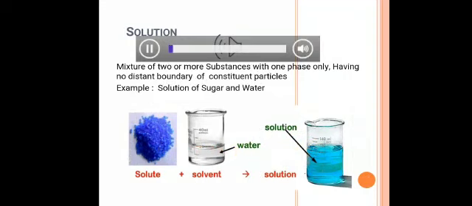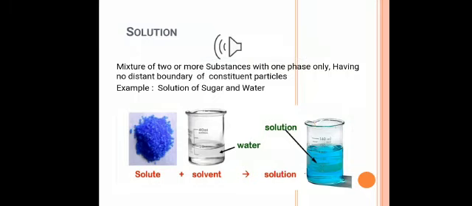Our first mixture is solution. Now what is a solution? It is a mixture of two or more substances with one phase only, that is, having no distinct boundary of constituent particles. For example, solution of sugar and water, solution of salt and water, lemonade, soft drinks, etc.